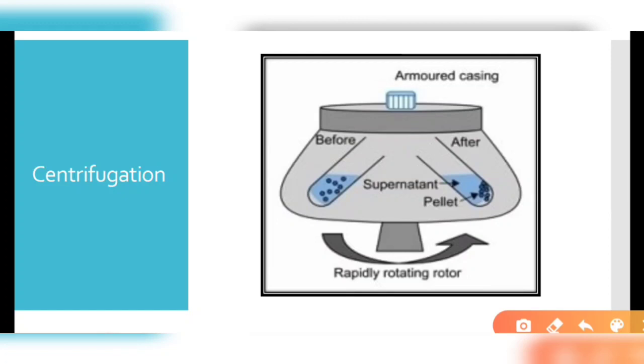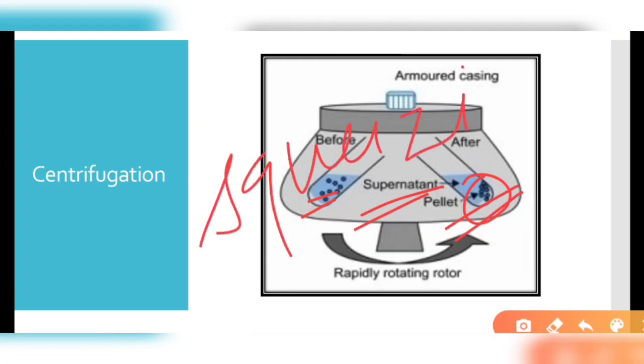When they settle down as a pellet, the small heavy particles are forcefully made to settle, and the upper supernatant part can be removed by using a pipette, very carefully separating it out, and we can use this pellet. Centrifugation is generally used in lab tests like your blood test, like when your washing machine squeezes the water from wet clothes, and in separating cream from milk. So we do this centrifugation process.